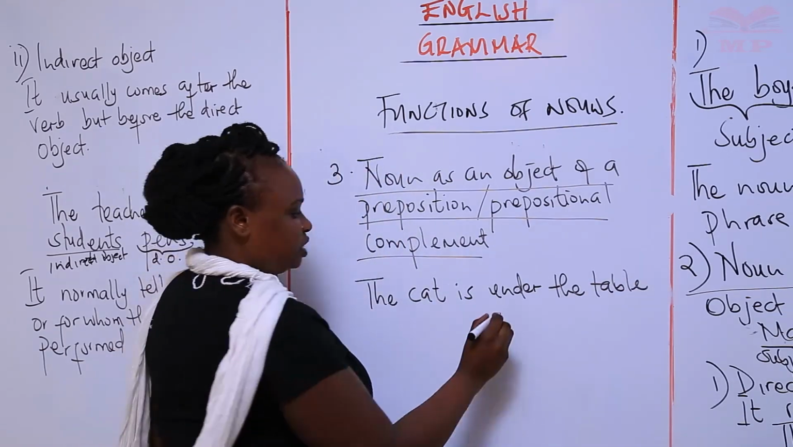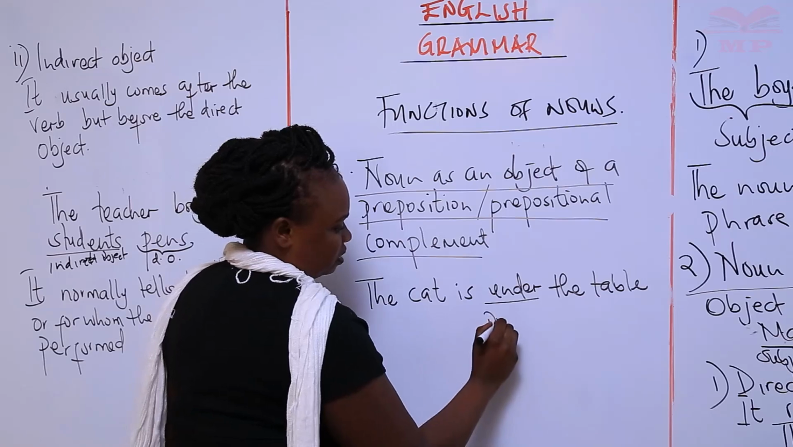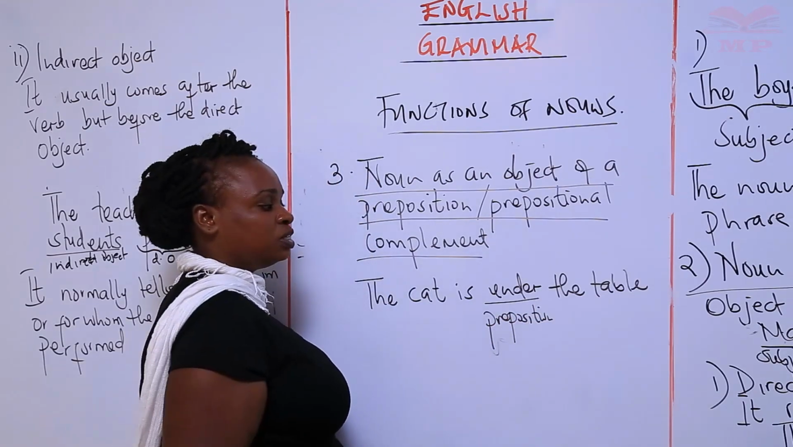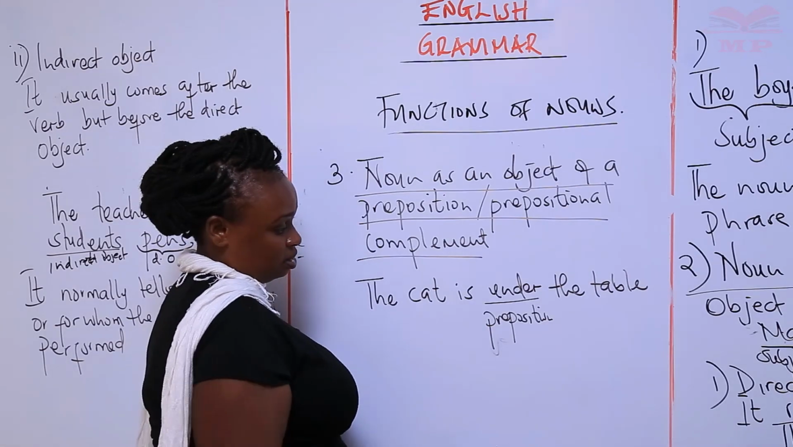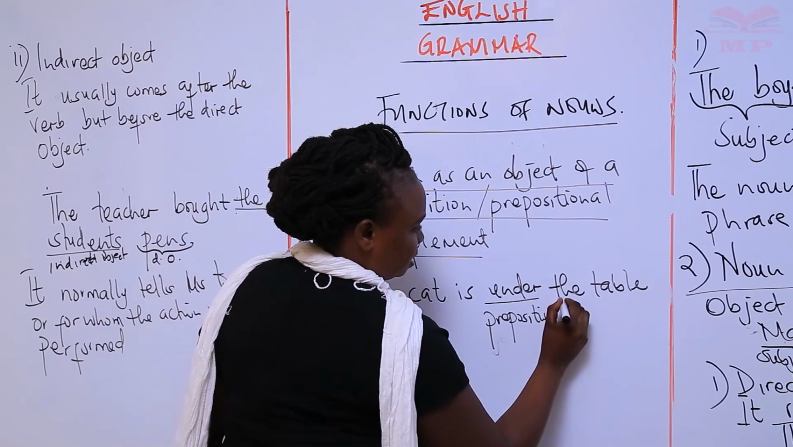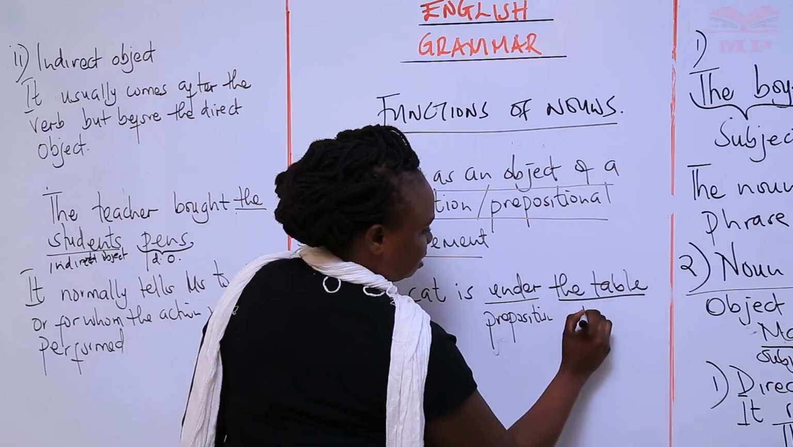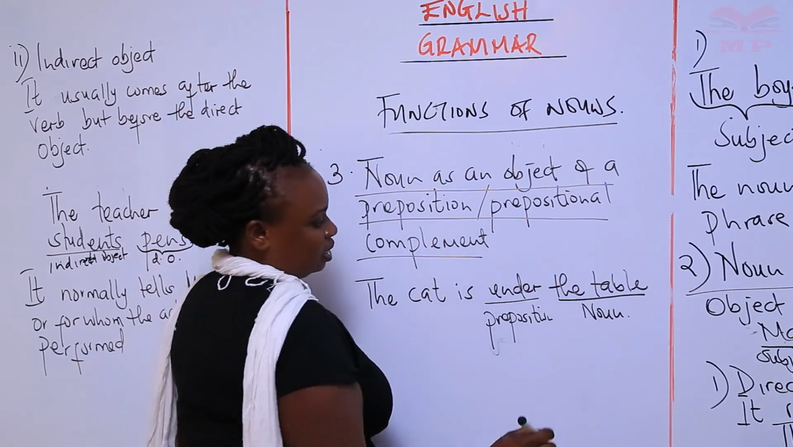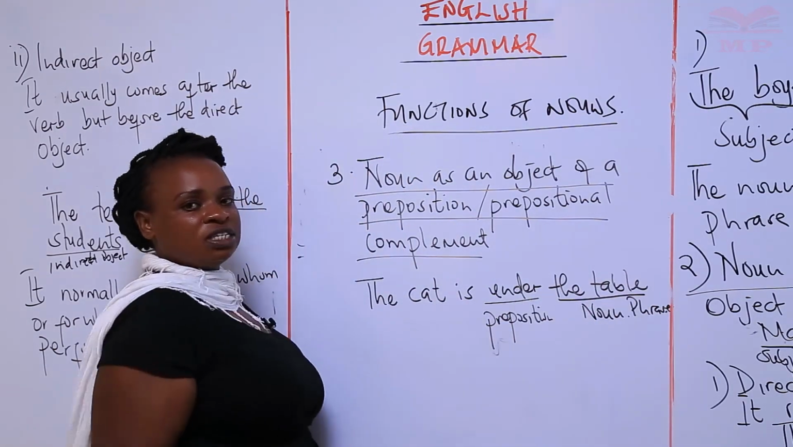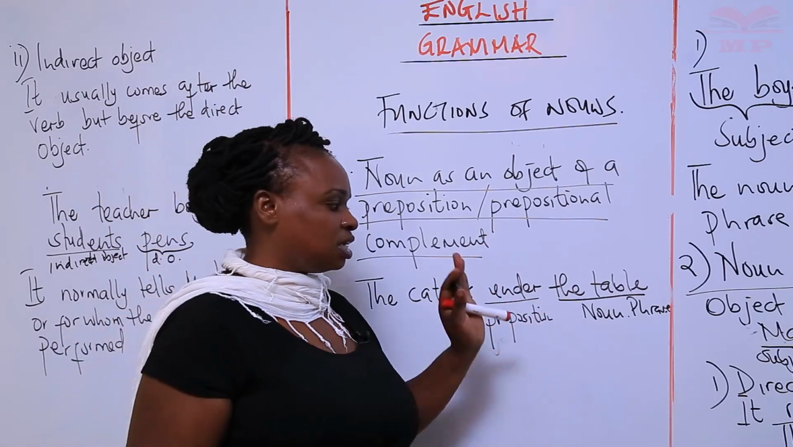Okay, so under here is our preposition. Remember, prepositions are words that tell us where something is or where it's happening. For example, that one. Now we have the table. Now is the noun, and in this case, this one is a noun phrase. Remember, when it is a group of words that is following something, it's now a noun phrase.